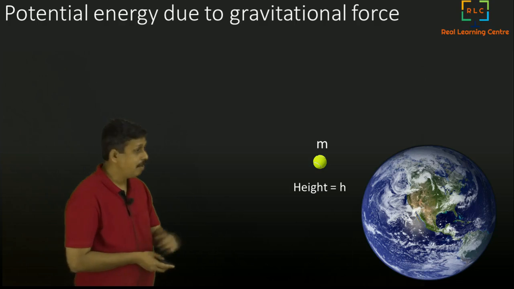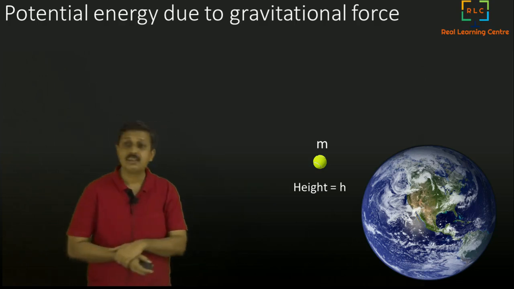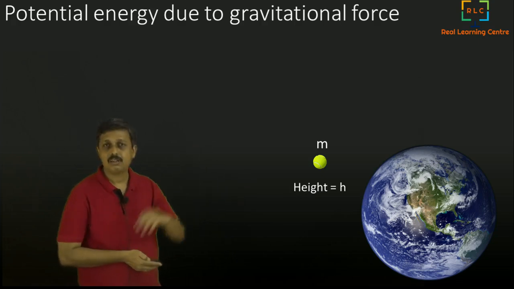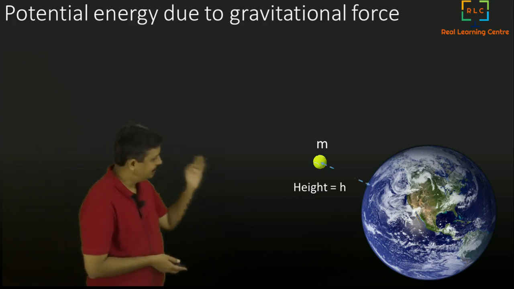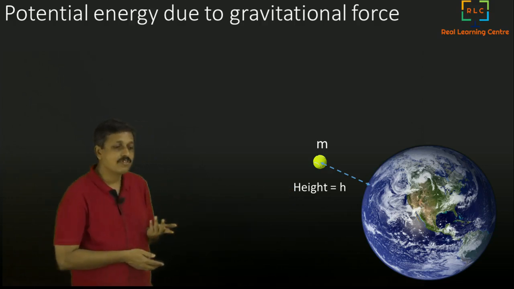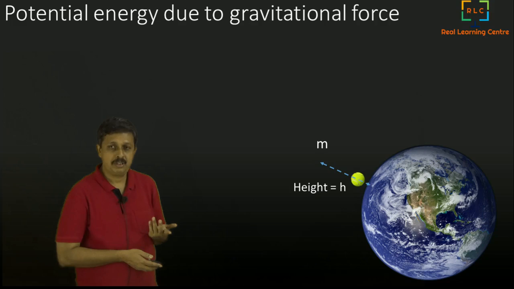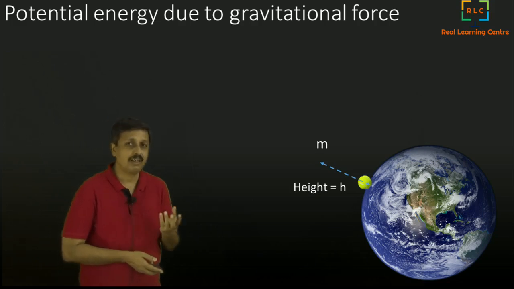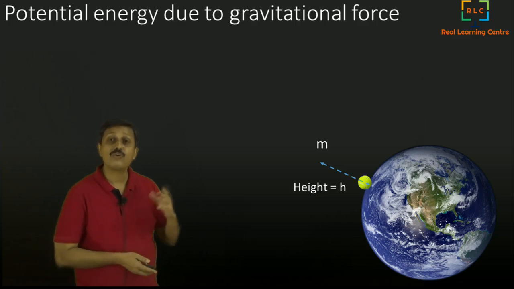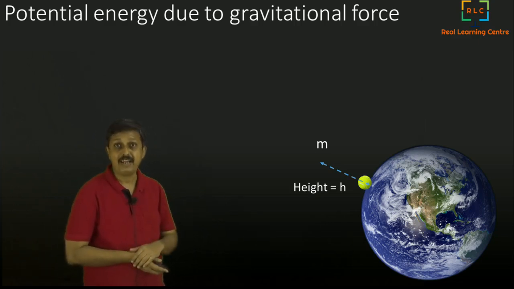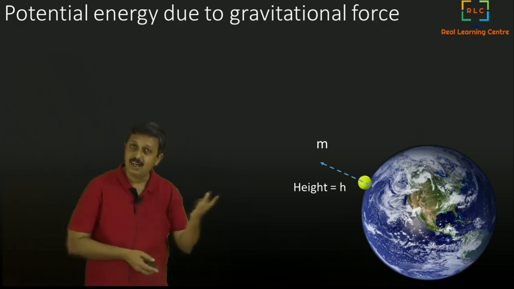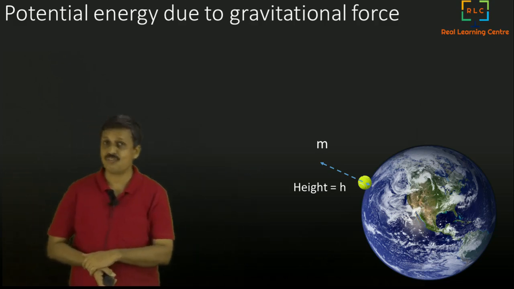The mass is, let us say, m, and the height is h. So what happens when you drop the ball? It moves towards the center of the earth. It is exactly similar to when I released my iron screw, it went towards the magnet. Similarly, here when I release the ball, it went towards the earth's center due to gravitational force.